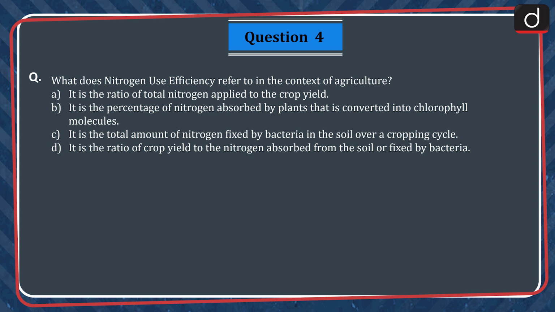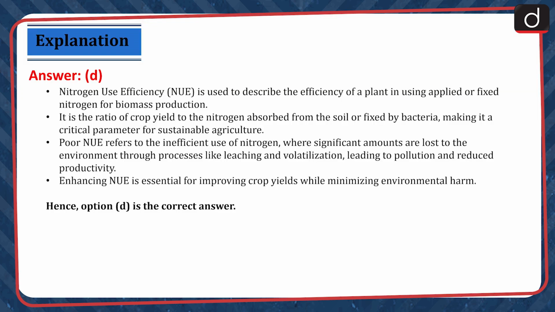It is the ratio of total nitrogen applied to the crop yield. It is the percentage of nitrogen absorbed by plants that is converted into chlorophyll molecules. It is the total amount of nitrogen fixed by bacteria in the soil over a cropping cycle. Or it is the ratio of crop yield to the nitrogen absorbed from the soil or fixed by bacteria. The correct answer is option D.